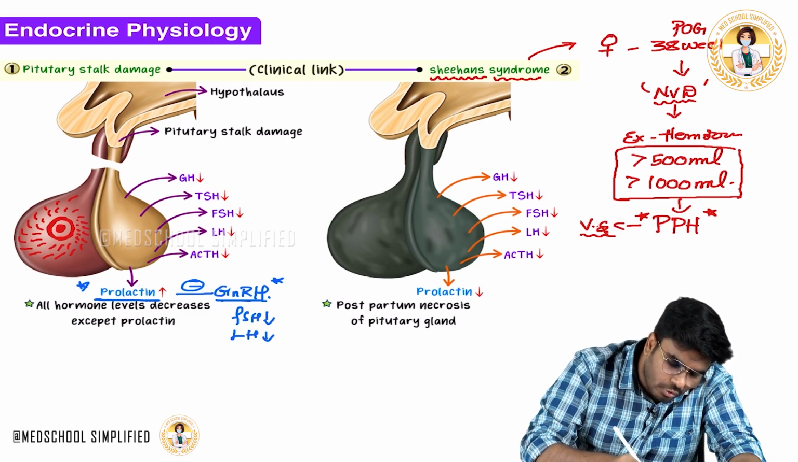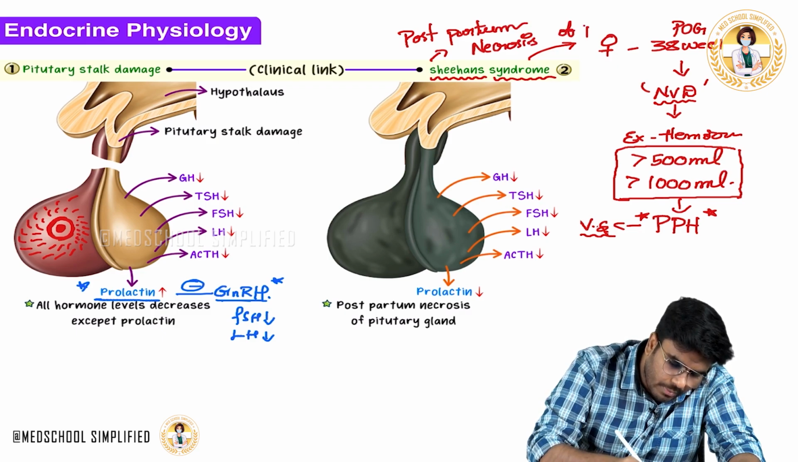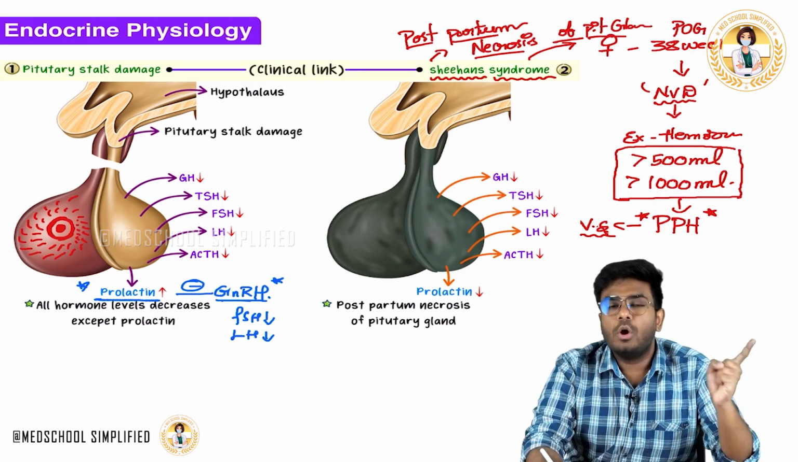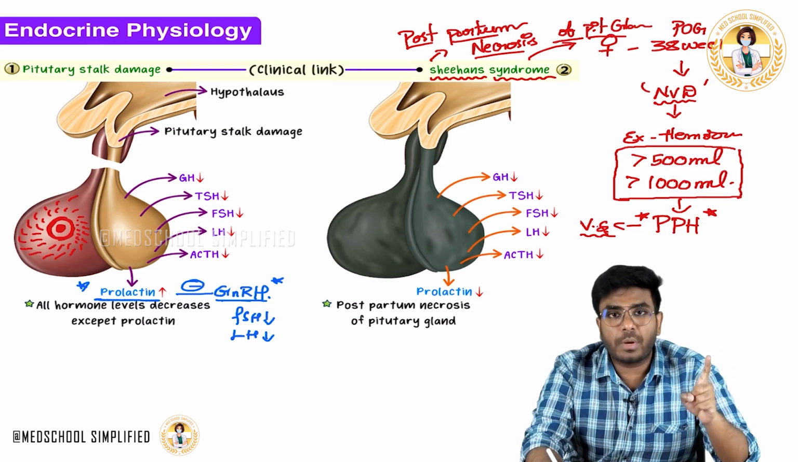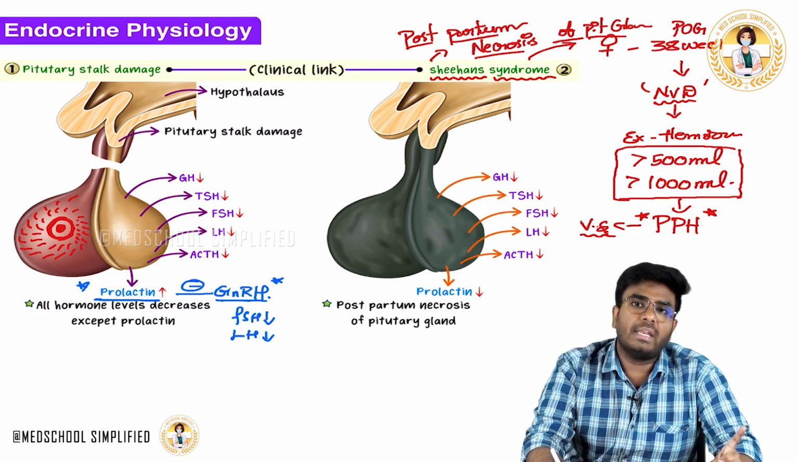So, what is Sheehan syndrome? Sheehan syndrome is postpartum necrosis of the pituitary gland. So, after delivery, in some females who have a complication of postpartum hemorrhage, there will be vasospasm, and that vasospasm will cause hypoxia in the pituitary gland. So, the pituitary gland will undergo infarction.